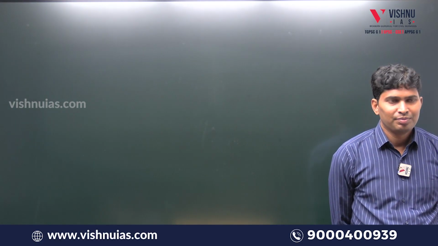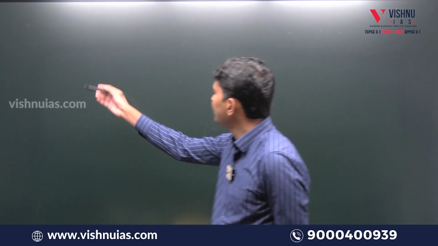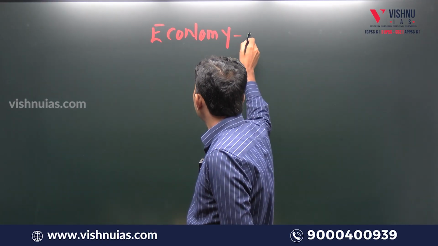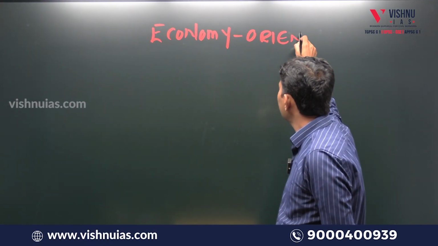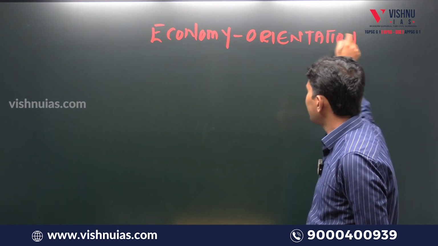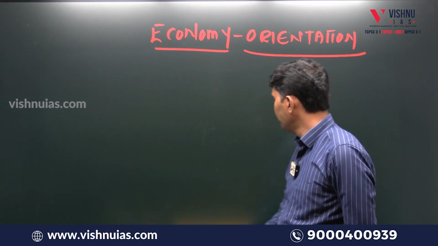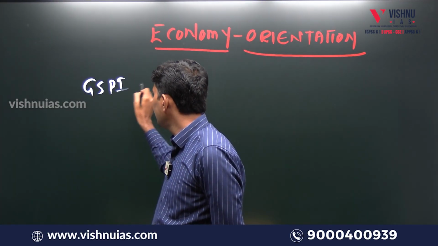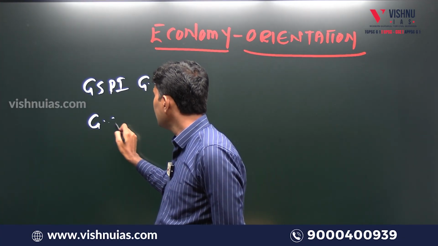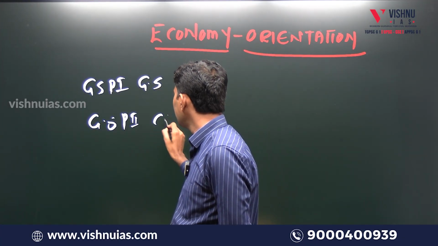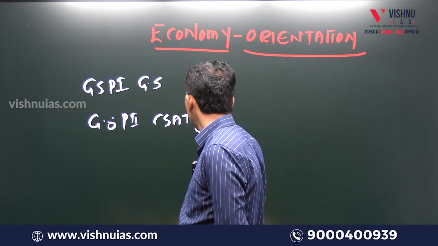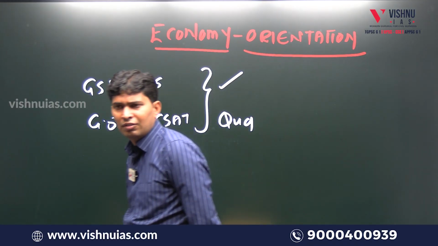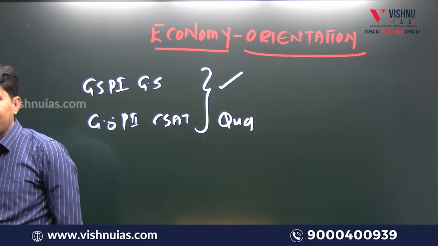So GS prelims pattern, what is the GS prelims pattern here? So in GS prelims, there are two papers, correct? What are those two papers? General Studies and CSAT, correct? So in prelims, GS paper 1, General Studies, is a broad subject. In GS paper 2, CSAT, is qualifying in nature. So marks in GS paper 1 will be counted for whether you will be promoted to mains or not, correct?